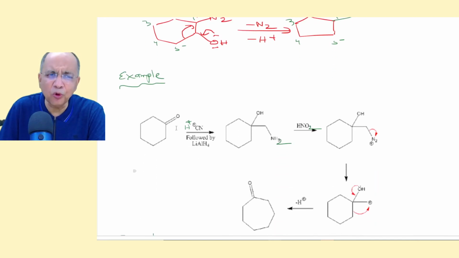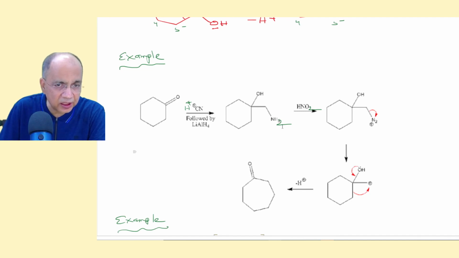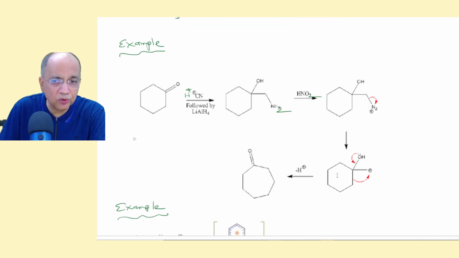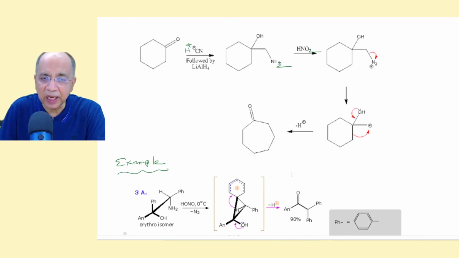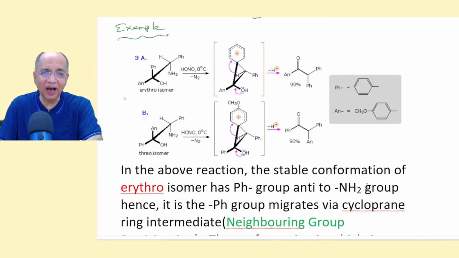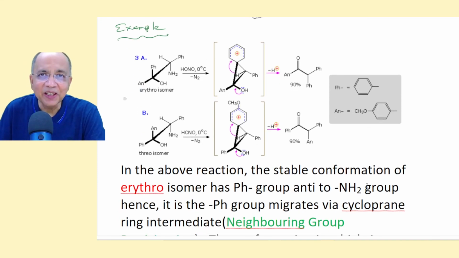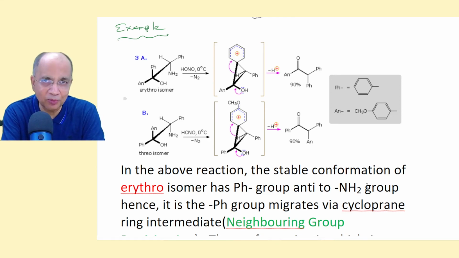Same, I have given some more examples. Cyclohexanone with hydrogen cyanide gives you cyanohydrin, and the next step I have not shown: with lithium aluminium hydride I have reduced it to a primary amine, CH2NH2, then nitrous acid makes it N2 plus, and then ring residue migration will give you a 7-membered ring, cycloheptanone. Same thing.